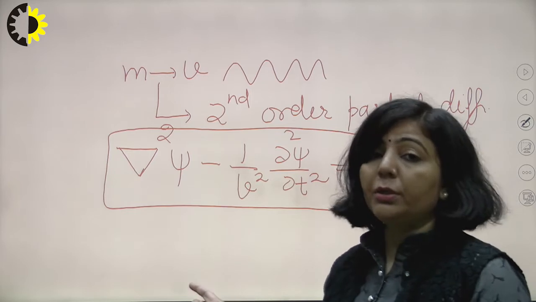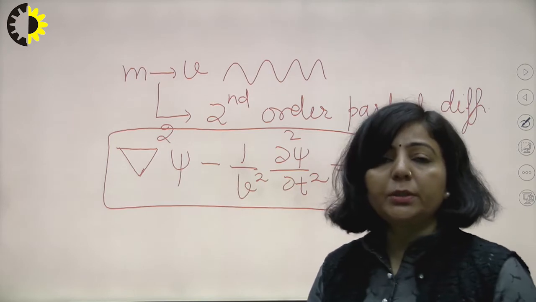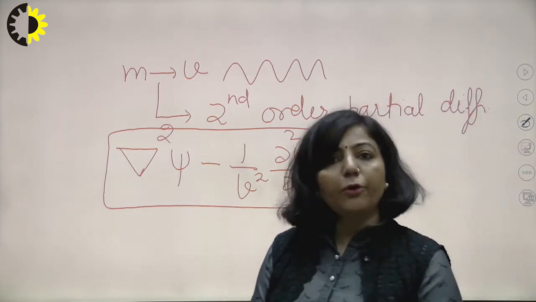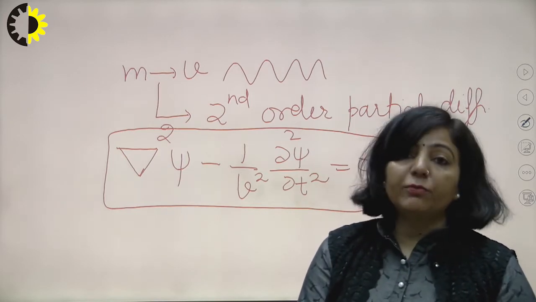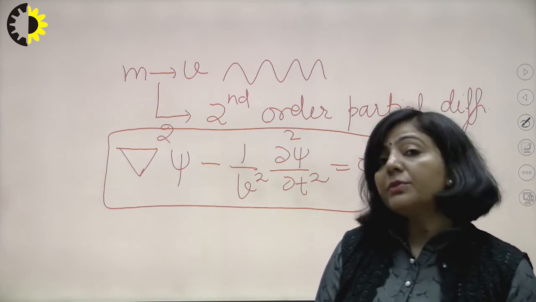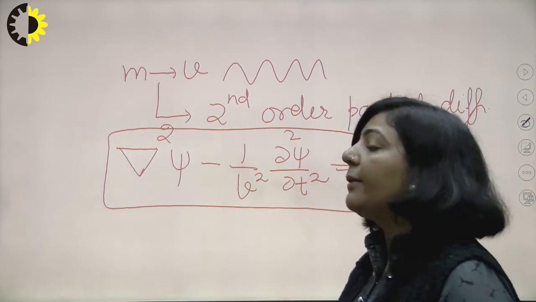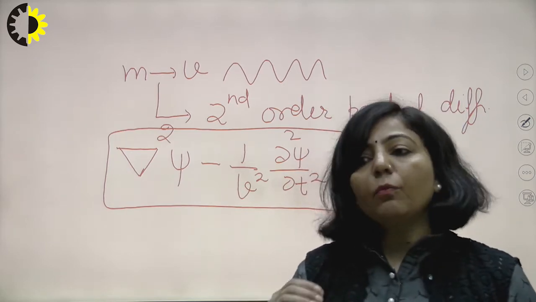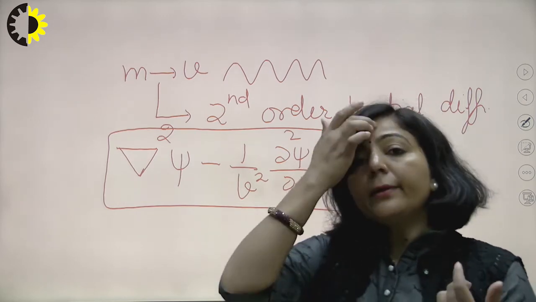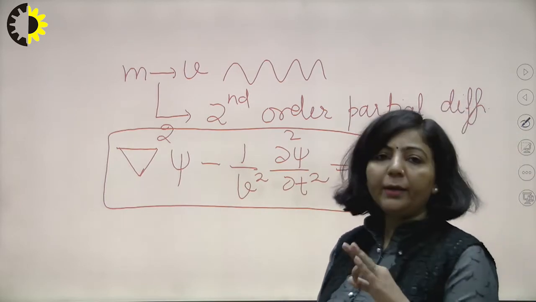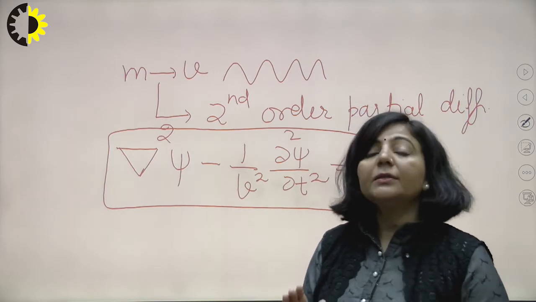Now in this equation, if you will solve it, you will get the value of wave function, and the wave function, that is a heart of quantum mechanics, that is a heart of modern physics. Why I am saying so? Because in quantum mechanics, in modern physics, if you want to describe any parameter related with that moving microscopic particle, then this wave function will do the needful. Means you can get the entire information about any microscopic system using that wave function psi. So that is the reason psi is a very important function here.